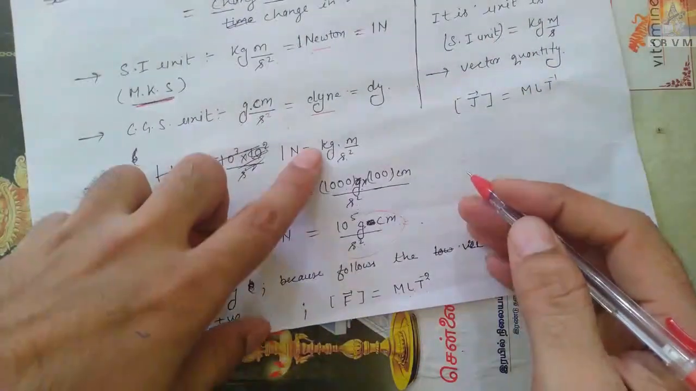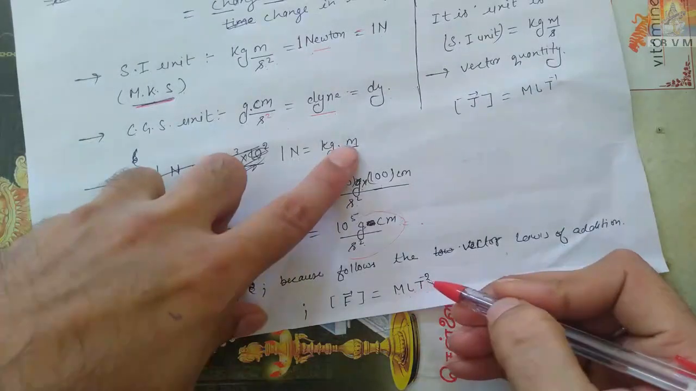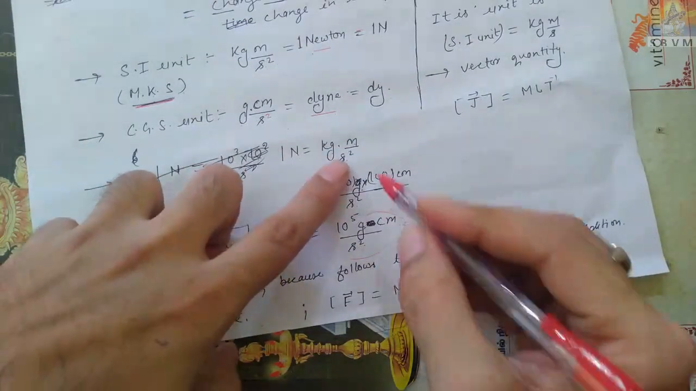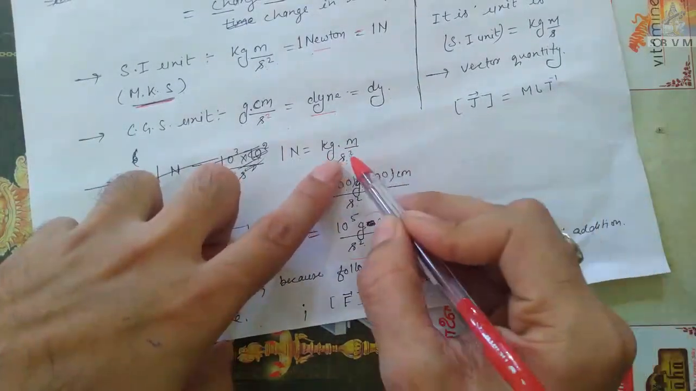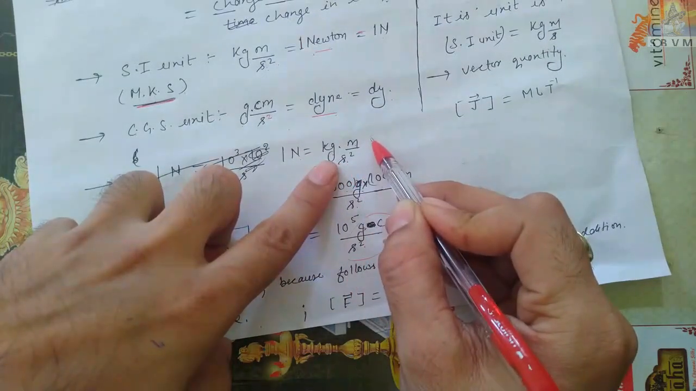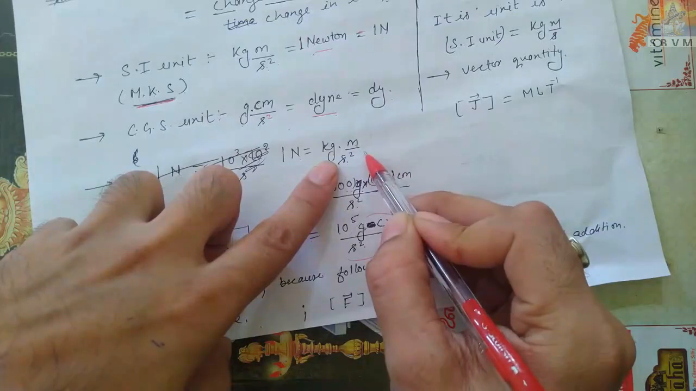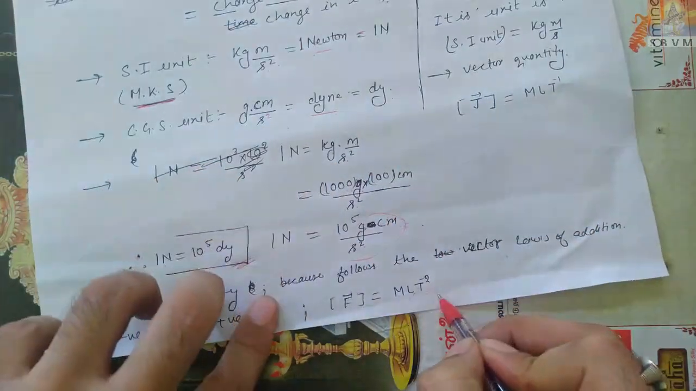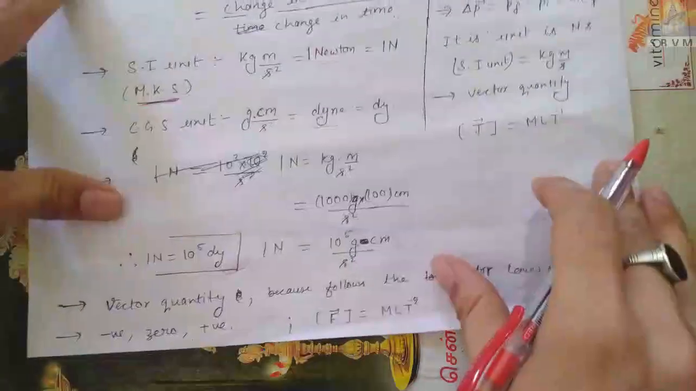For kg I will write M. For this dimension m I will write L. And since t for the time is in the denominator, it will come as T to the power minus 2, so that T to the power minus 2 is the dimension. I hope this is clear.